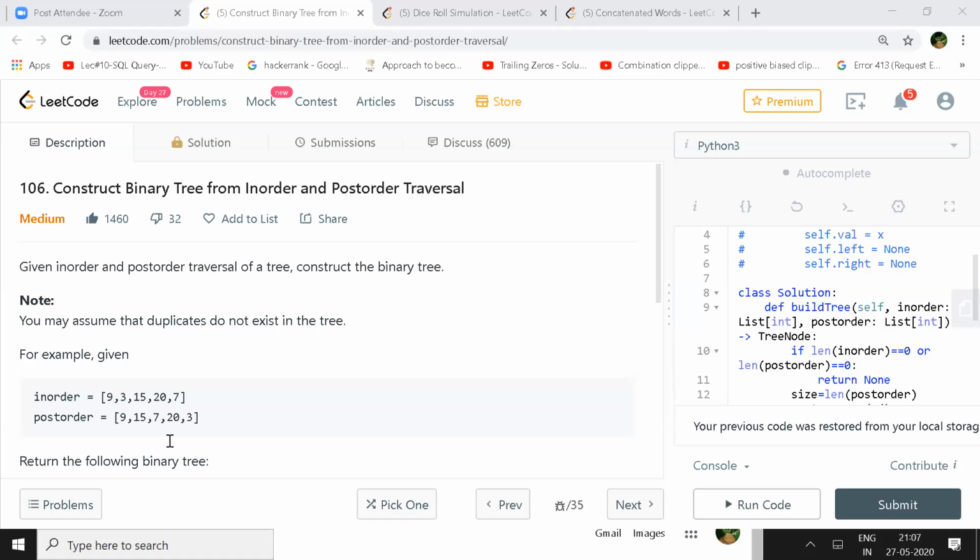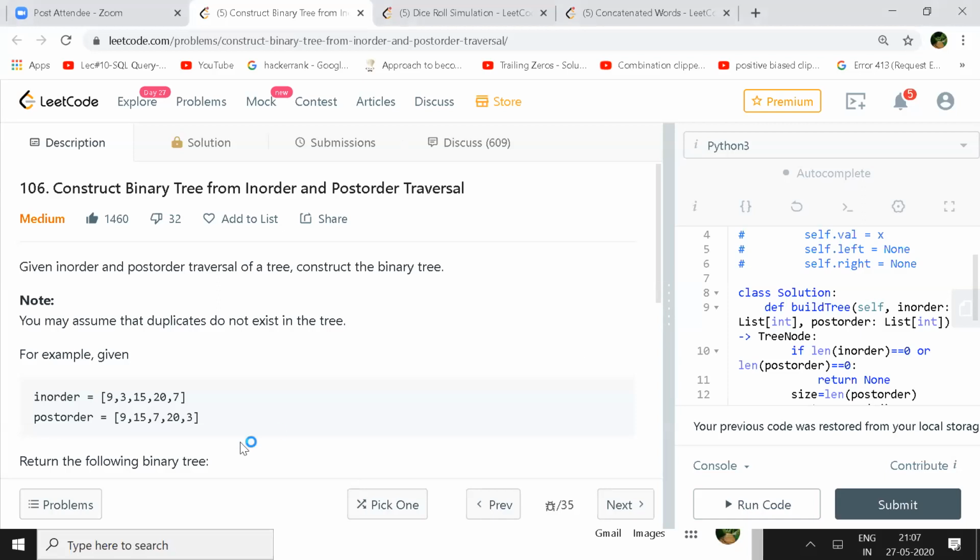I never thought of it. If somebody wants to share any code, or should I share? Okay, yeah, you can share. Okay, then let me share it.